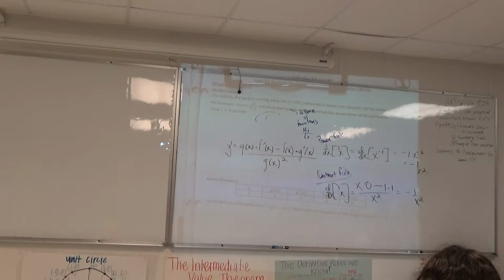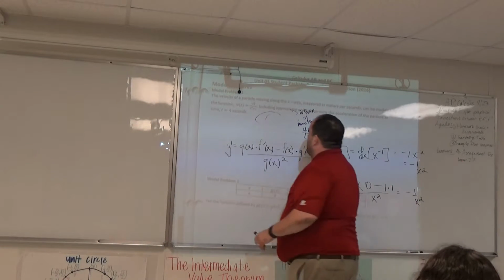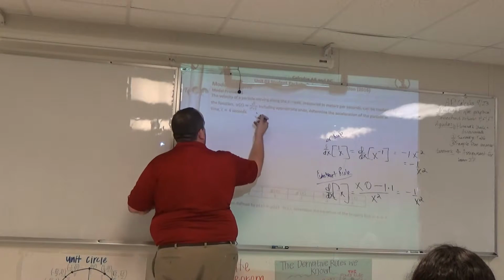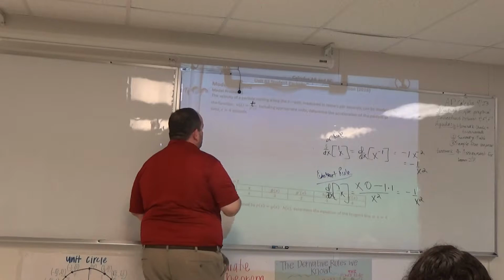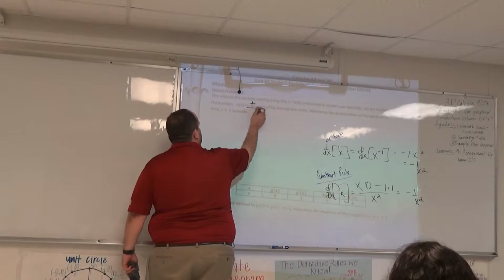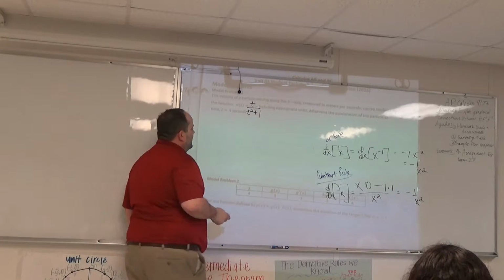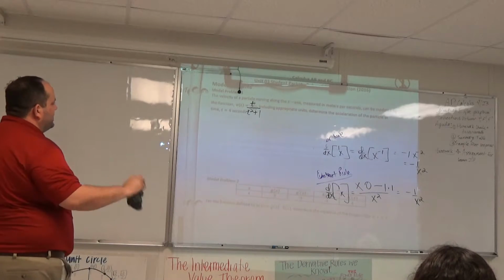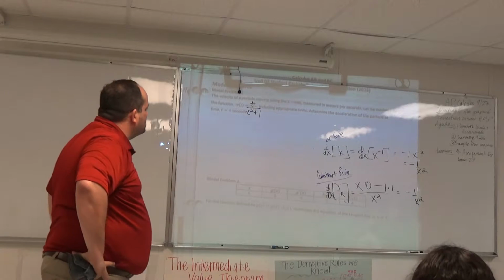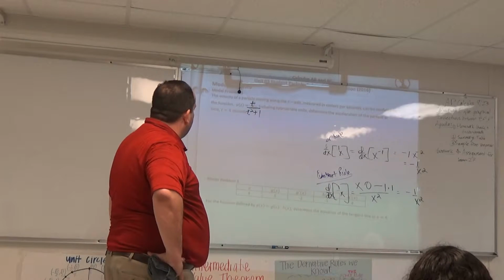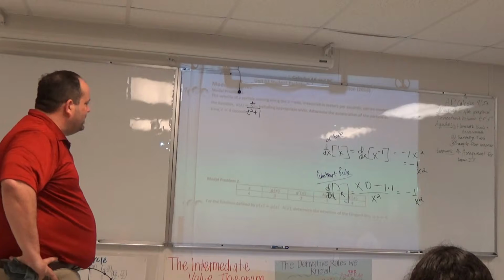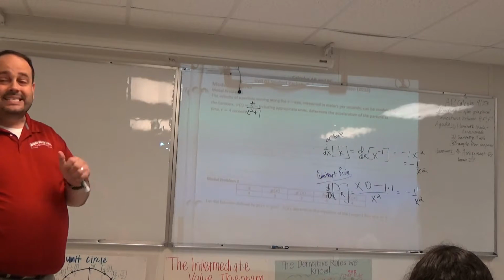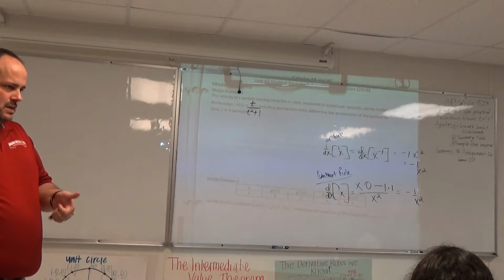I want to make one small change, though, in model problem number 1. It says v of t equals square root of t. No, just t. So v of t is t over t squared plus 1. The problem says velocity of a particle moving along the x-axis, measured in meters per second, can be modeled by the function v of t equals t over t squared plus 1. Including appropriate units, determine the acceleration of the particle at time t equals 4.